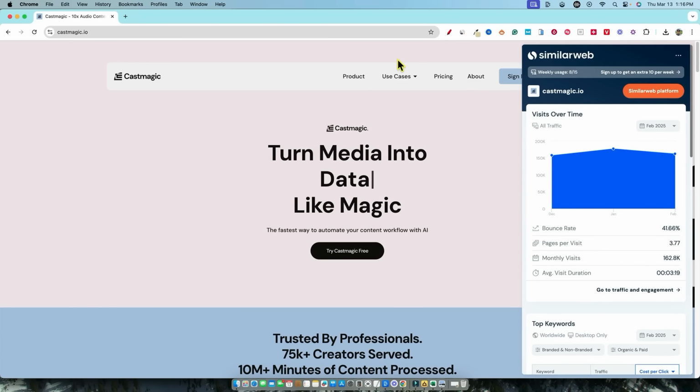It looks like they're getting 162,000 visitors per month. Now, this can actually be a low estimate or a high estimate. At the end of the day, it's a pretty good measurement because we know it's going to be either less than this or more than that. But this is a good indicator that Castmagic is getting quite a bit of organic traffic, and they're most likely sustaining their business pretty well and growing their monthly subscription customer base. This is one of the strategies that allows a tool to stay around for a very long time, so I fully support the monthly subscription based model.